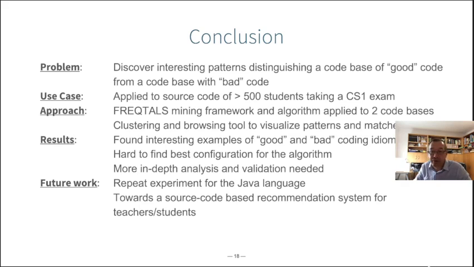Obviously, there is more analysis needed. So now we just took one exam. We have multiple other instances of such exams. We took the exam of January 2020. The exam is repeated with other questions every year, 3 times: in January, in June, in September. So we have lots of other code bases on which we could repeat the experiment and look at what other kinds of patterns are being found.